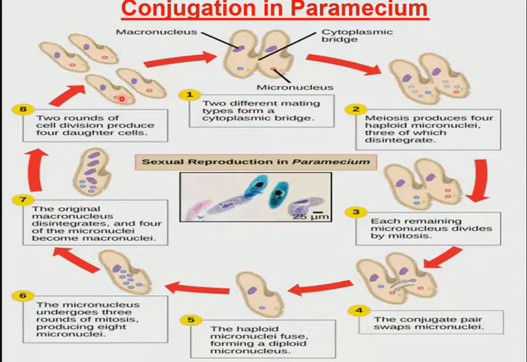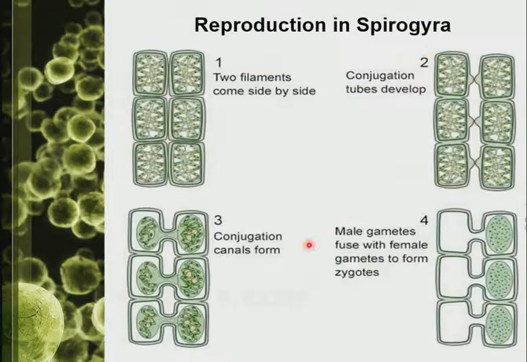Then we say that the life cycle or reproduction stage is complete. At the end of the reproduction, 4 paramecia, 4 daughter cells, are produced. That is conjugation in Paramecium.